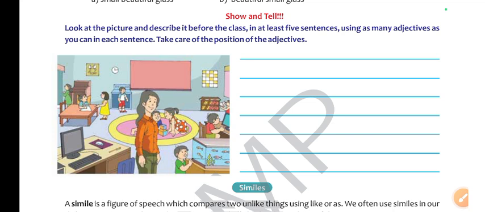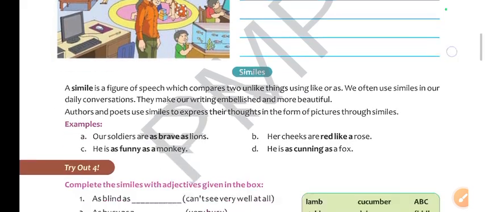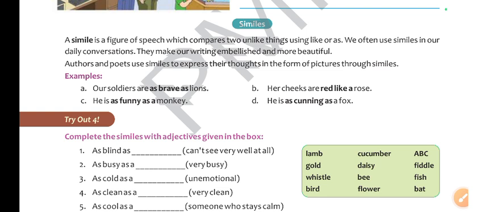Some students are reading interesting books. A boy was standing near the board, right? A boy is peeping in that aquarium, and one boy is working on the computer. One boy and one girl are playing in the circle. So you can write like this. Understood? Now a simile. What is simile?